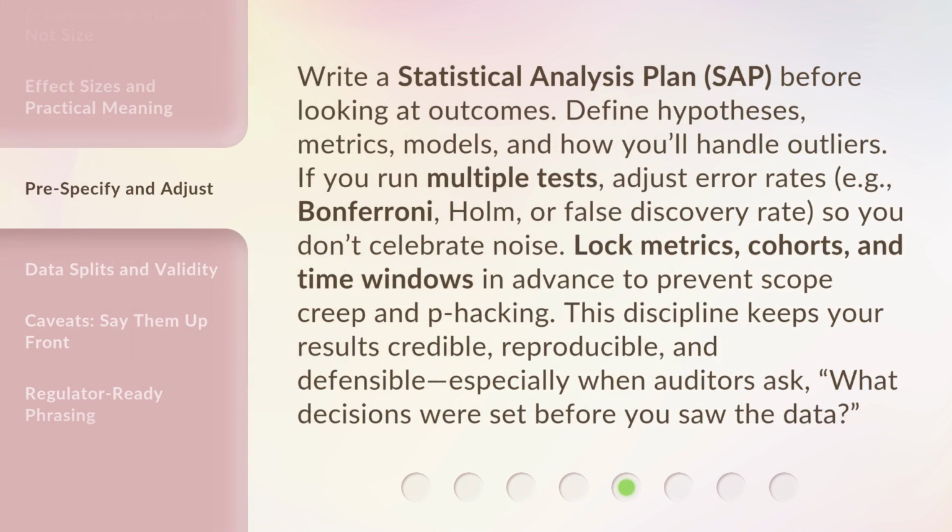Write a statistical analysis plan, SAP, before looking at outcomes. Define hypotheses, metrics, models, and how you'll handle outliers. If you run multiple tests, adjust error rates, e.g., Bonferroni, Holm, or false discovery rate, so you don't celebrate noise. Lock metrics, cohorts, and time windows in advance to prevent scope creep and p-hacking. This discipline keeps your results credible, reproducible, and defensible, especially when auditors ask, what decisions were set before you saw the data?